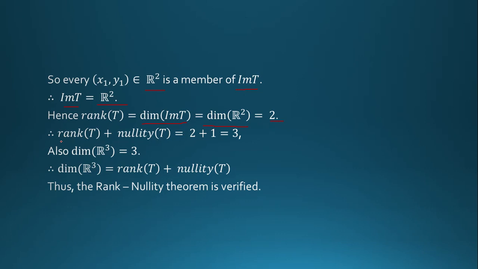So rank of T is equal to 2, nullity of T is equal to 1, 2 plus 1 is equal to 3, and also dimension of R3 is equal to 3. So dimension of R3 is equal to rank of T plus nullity of T. Thus, the rank nullity theorem is verified.